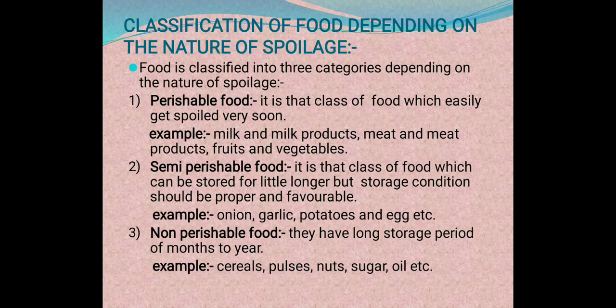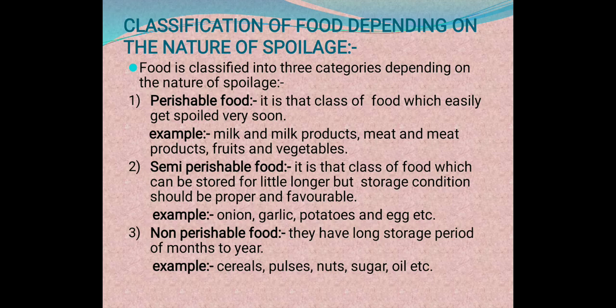Okay. Then non-perishable foods have a long storage period of months to a year. It means the food will not spoil early, so we can keep it for a longer time. Under non-perishable food, we can store the food for a longer time, may be months or a year. Examples: cereals, pulses, nuts, sugar, oils, etc. And under the semi-perishable foods, examples are onion, garlic, potatoes, and eggs.